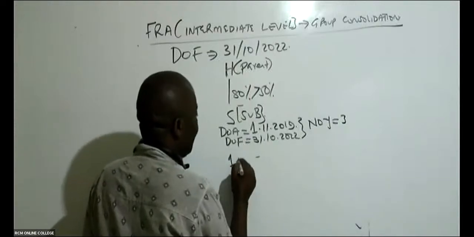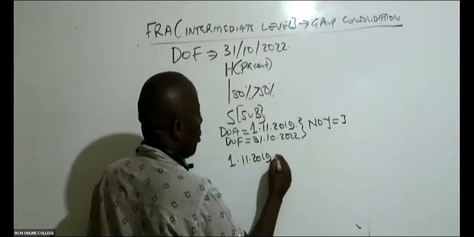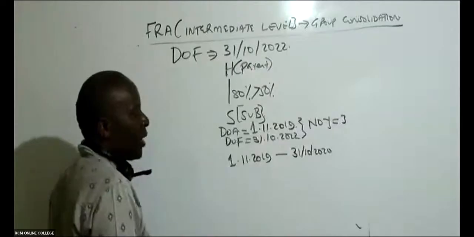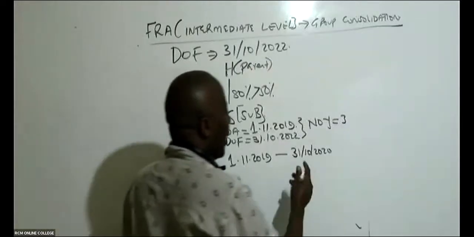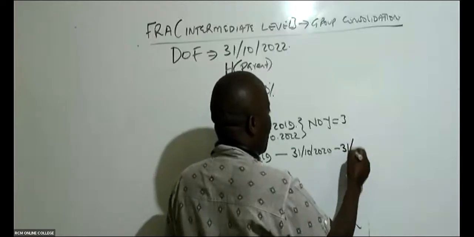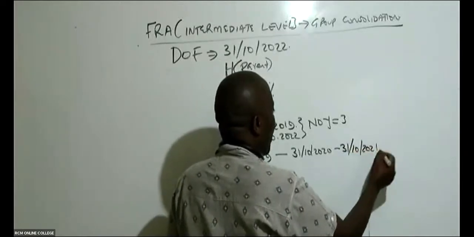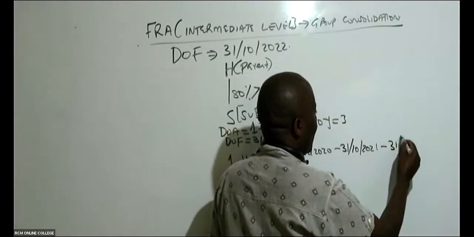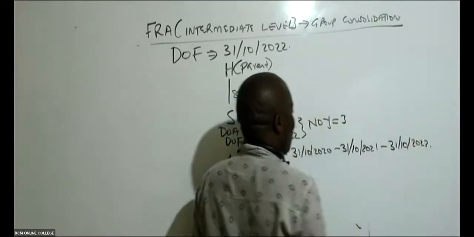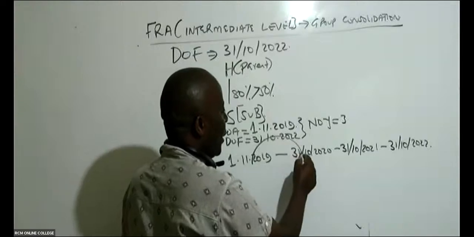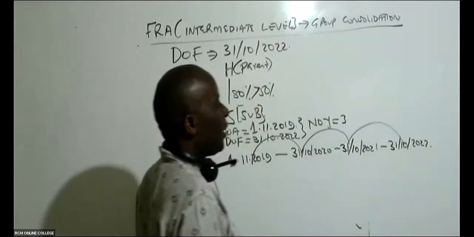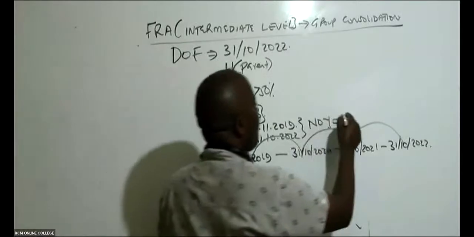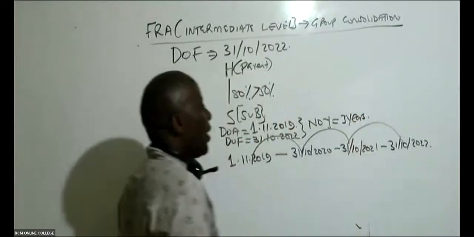We have 1st November 2019 all the way to 31st October 2020. That is year number 1. And then we have the second year, going all the way to 31st October 2021, another year. And then we have the year ending 31st October 2022. So if you count, we have 1 year, 2 years, 3 years. NOY stands for number of years, so we have 3 years.